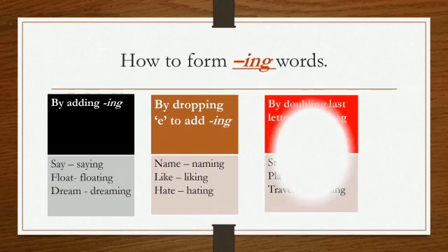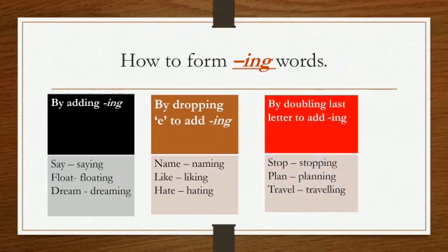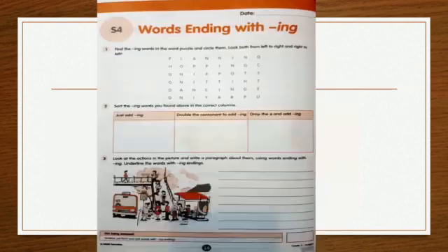And the third rule is by doubling the last letter to add ing. See here, the verb stop. The word stop becomes stopping by doubling the last letter. Stop becomes stopping by adding another p, right? Stopping. Similarly, plan becomes planning and travel becomes traveling.